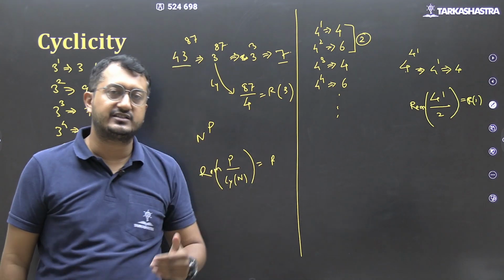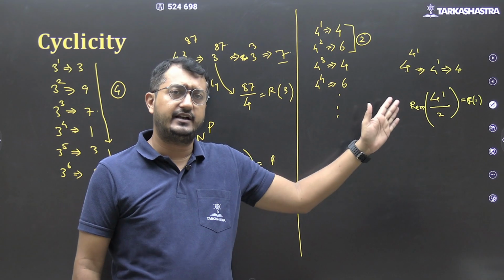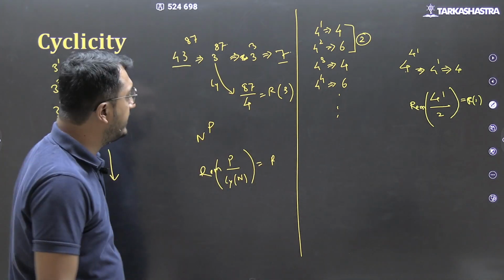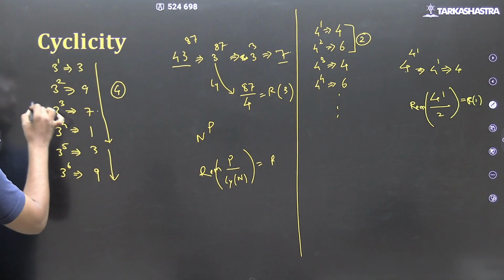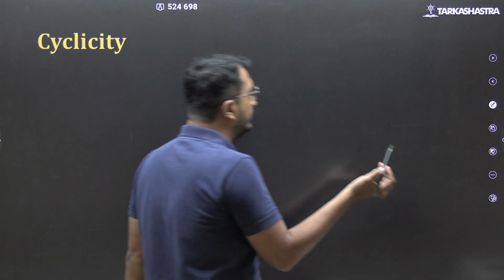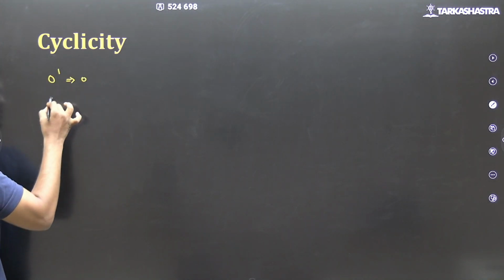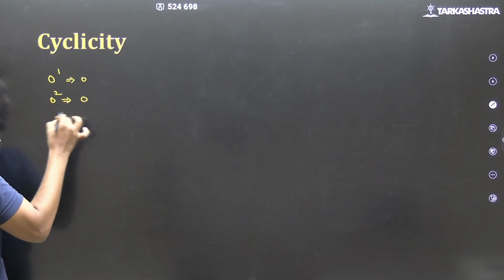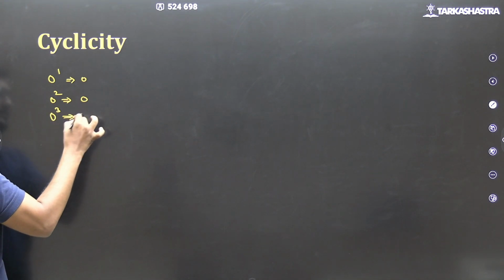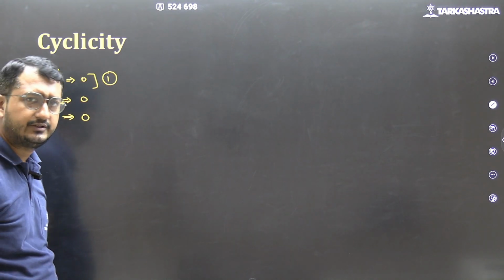Okay, now we will understand it for each and every digit. Followed by that, we will solve the questions that I had shown. Okay, so let us try to find out the cyclicity of each and every digit. Let us start with 0. 0 raised to 1 is 0. 0 raised to 2, last digit 0. 0 raised to 3, last digit 0. So cyclicity is of 1. Every time it is going to be 1.